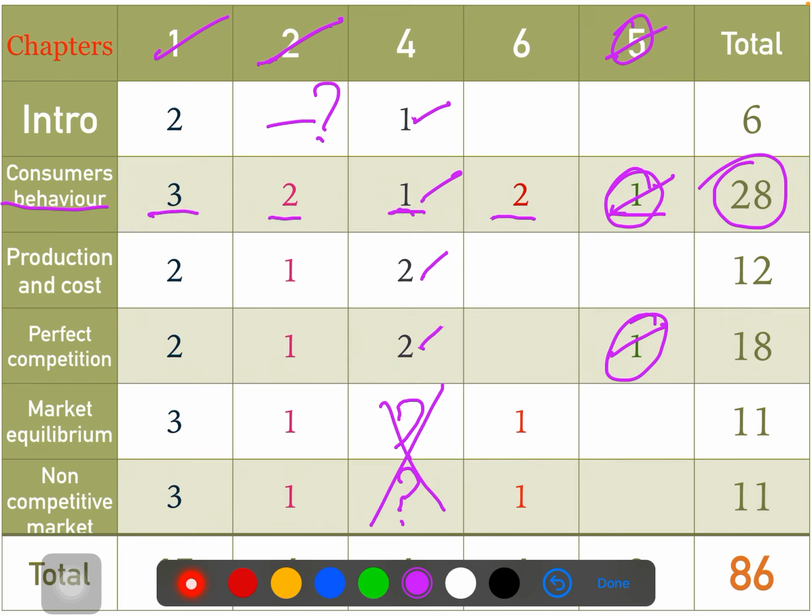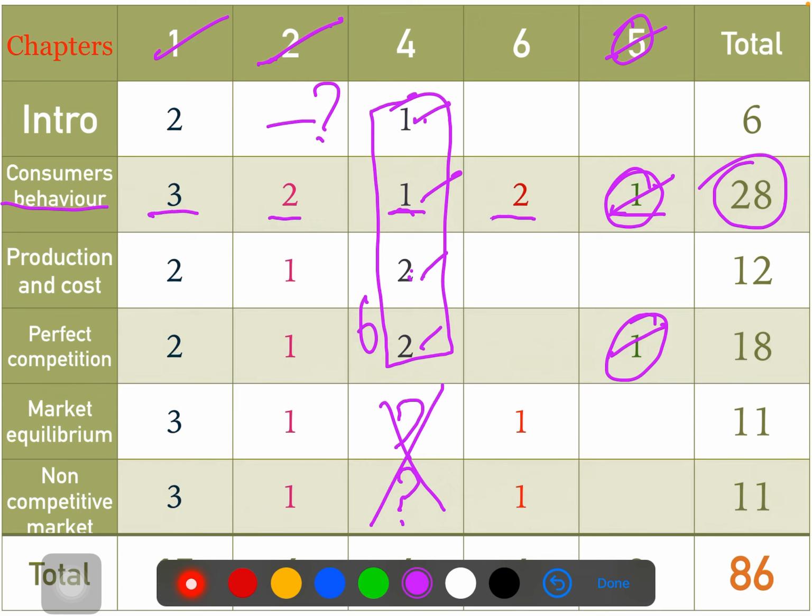You can cover only the first chapter, second chapter, third chapter and the 4th chapter. See here, 1 question, 2 questions, 2 questions, which is 4 and 5, 6 questions already covered here. In the 4-mark section, you have to answer only 7 questions. In those 7, micro has already covered 6 questions. That means the extra question you can cover in macro.